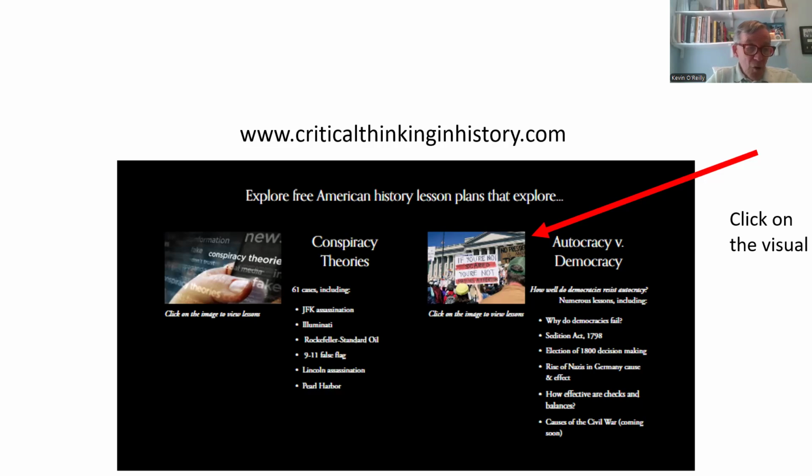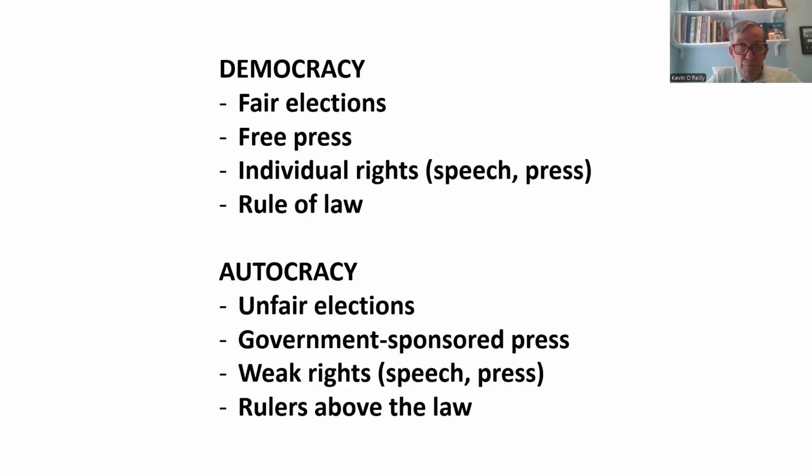So this lesson has case studies, but first of all, we have to iron out with students what the difference is between democracy and autocracy, because they may not know. In democracies, and I'm considering the US a democracy, technically a representative republic, there are fair elections, free press, individual rights, speech and religion, and rule of law.